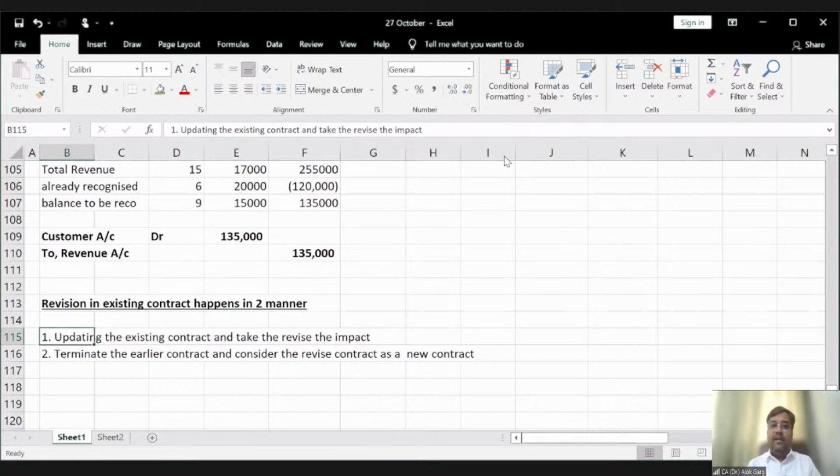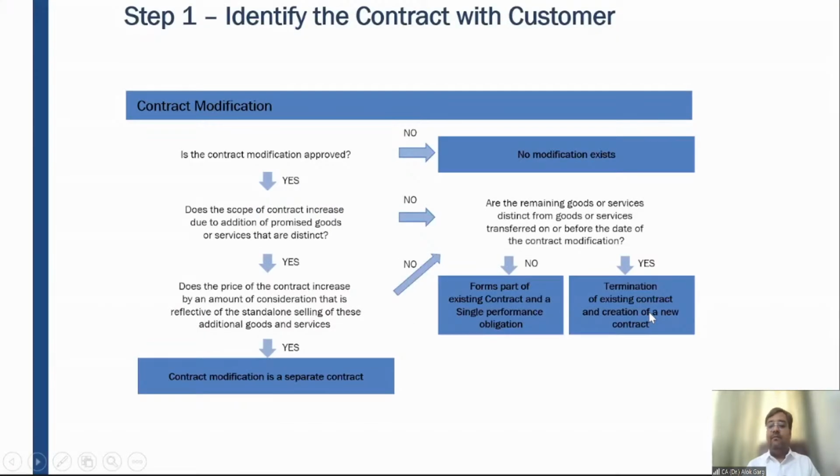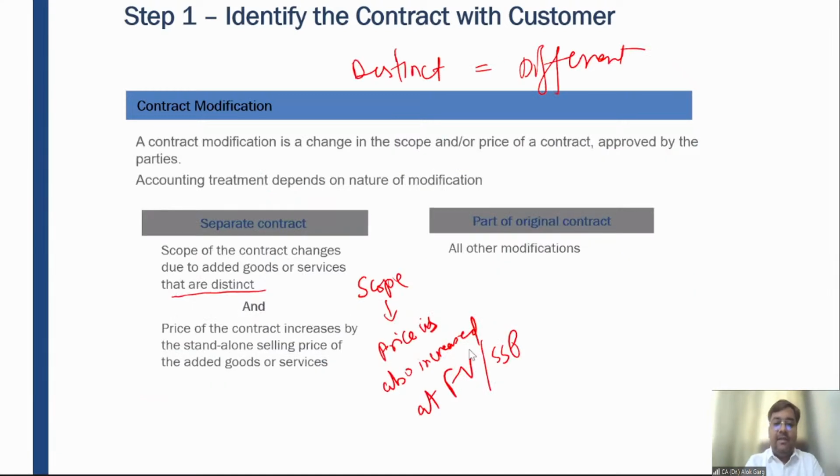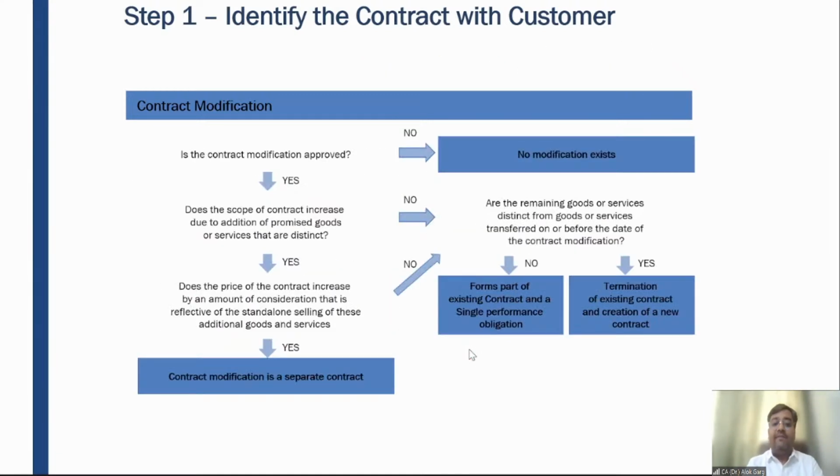Let me move to my PowerPoint presentation. Then we will discuss. So friends, if the contract modification is approved, answer is yes, the contract modification is approved. Does the scope of the contract increase due to the addition of promised goods or services which are distinct? Answer is yes. So when distinct goods and services are added and the price has also increased, in that case you have to consider this contract modification as a separate contract, right?